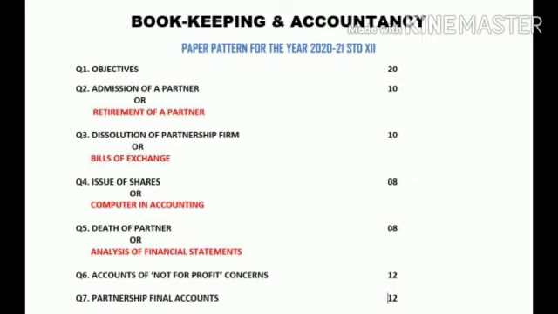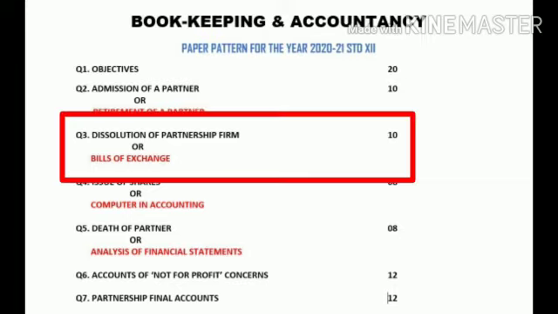In a similar manner, question number 3 is also going to come for 10 marks, and the topics are dissolution of a partnership firm or bills of exchange. Out of these two topics, you have to solve any one. As bills of exchange is highlighted with red ink, the same rules will be applicable here.